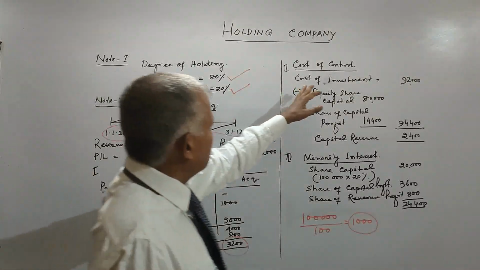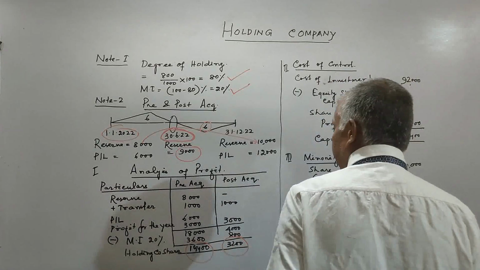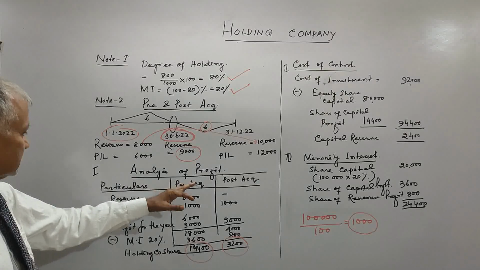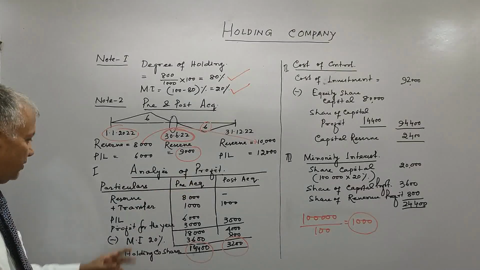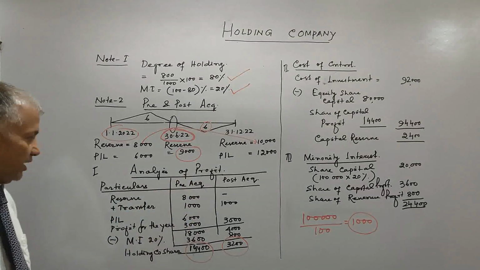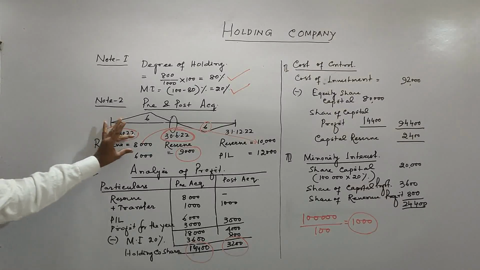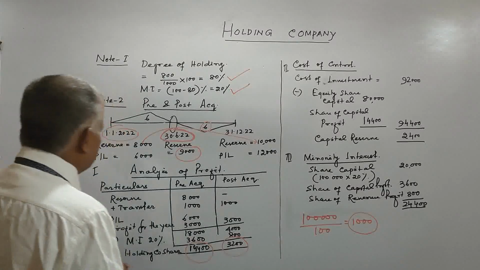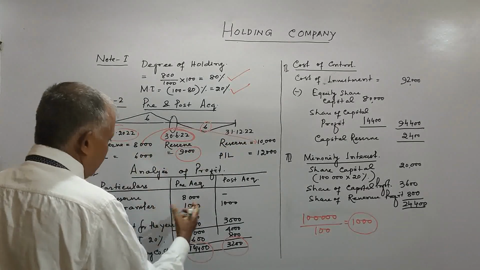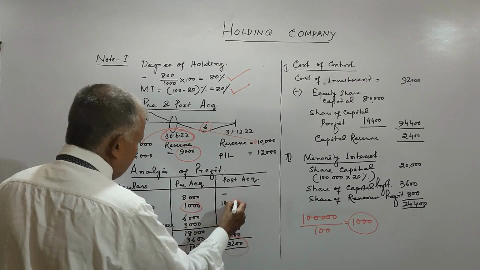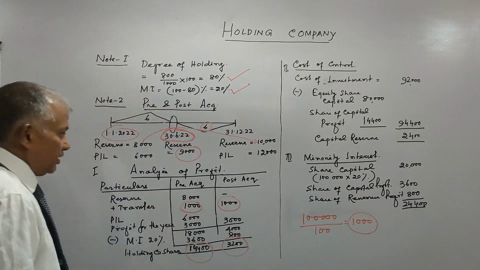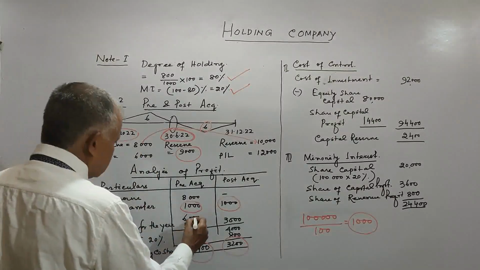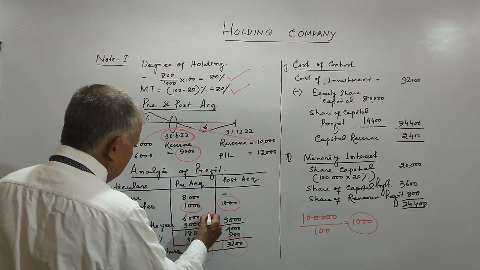Then we will come to your second statement, that is the analysis of profit. In the analysis of profit, reserve is 8,000 because it is the beginning balance, and there is a transfer during the year. Out of this 2,000, 1,000 is pre-acquisition, 1,000 is post-acquisition. Similarly, PL 6,000 is the opening balance.